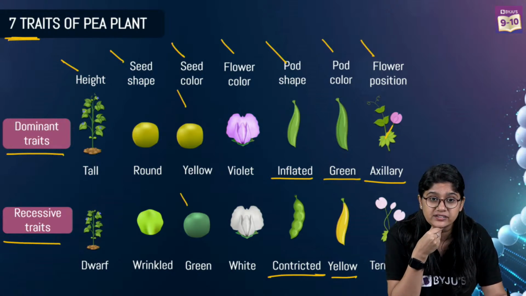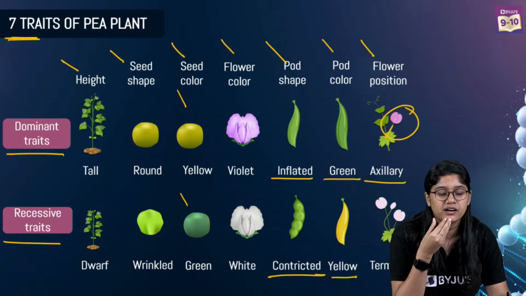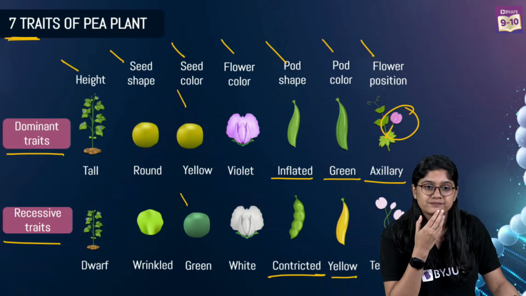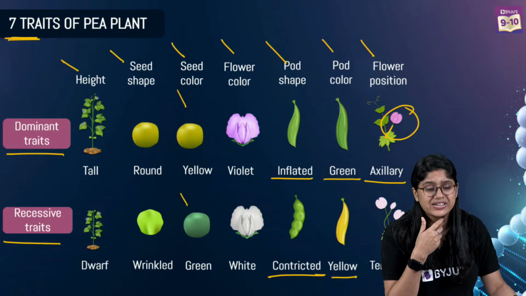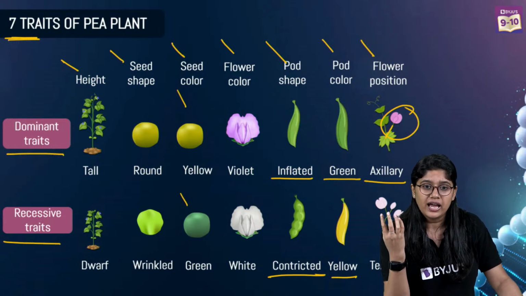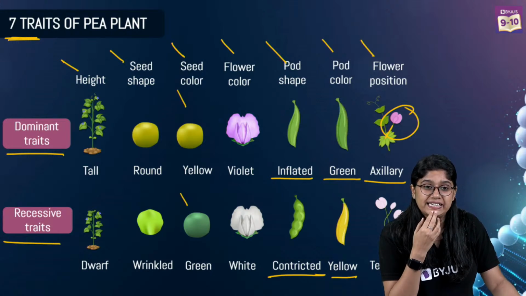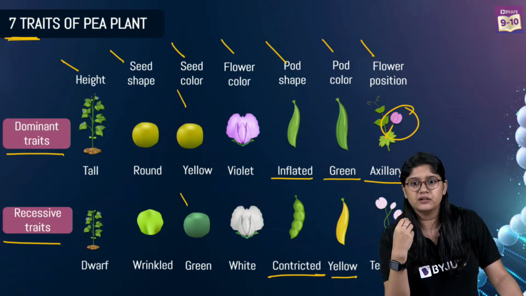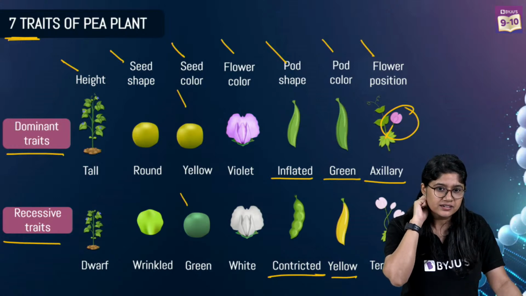Wrinkled, axillary, if you look at the position, it's there in the center, right? Wrinkled, in terms of the seeds, has those curvy lines on it. Why use dominant alphabet in recessive also? Where? We have capital T as a dominating and we have the small one. Clear? What are alleles? So these are the alternative forms of genes, right? For example, hair color. It could be black also, it could be brown also. Yes?